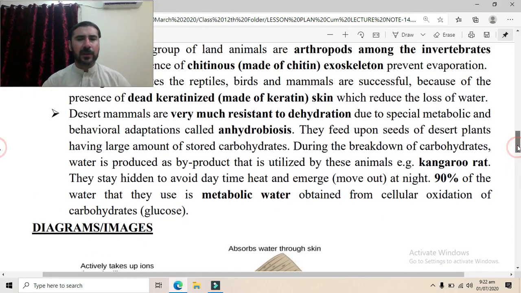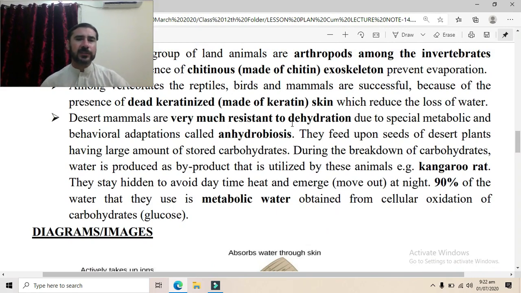Now, the desert mammals are very resistant to dehydration due to special metabolic and behavioral adaptations, which is called anhydrobiosis. Now, what is anhydrobiosis? Anhydrobiosis is basically a Greek word which means life without water. So in this process, anhydrobiosis, the animals become dormant, inactive. They reduce their physical activities and become inactive.